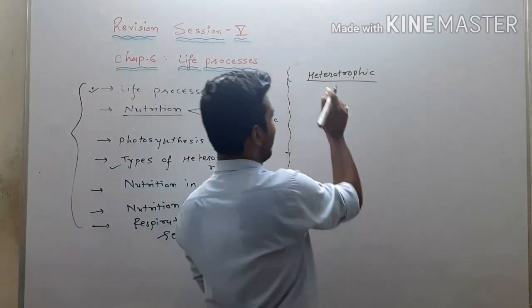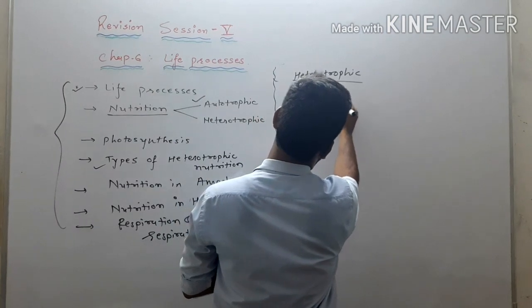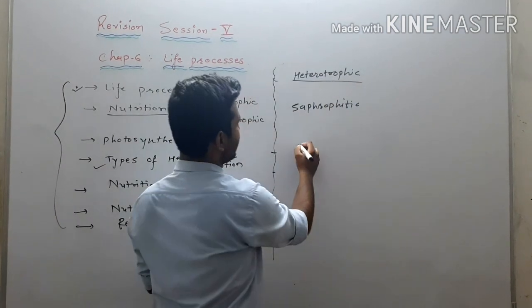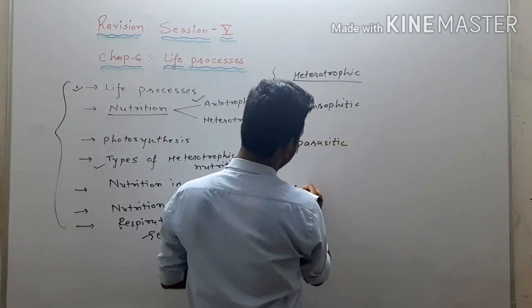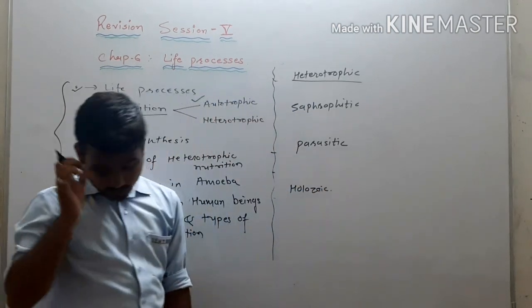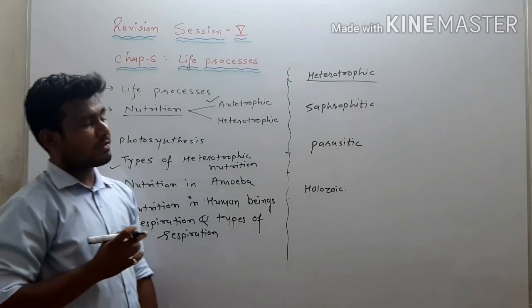So according to that we will have 3 types: saprophytic mode of nutrition, right? Another one is parasitic mode of nutrition, and third is holozoic mode of nutrition.